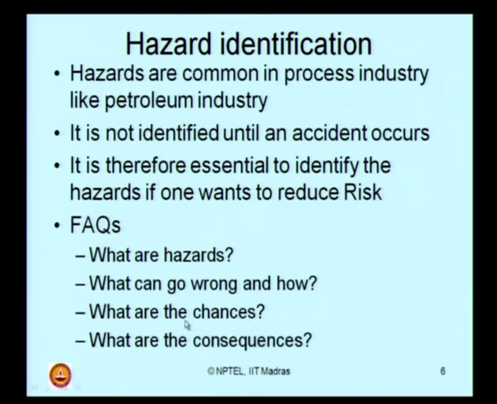Now, if you want to know the probability of occurrence, then the question 'what could go wrong and how?' must inherently be asked. So, in my opinion, these 3 questions pertain to risk assessment, and only the first question pertains to hazard identification.